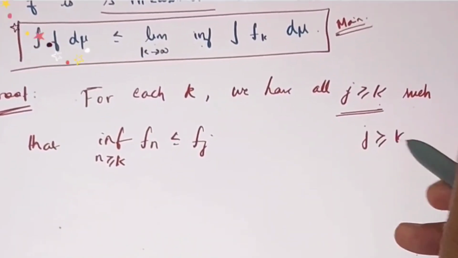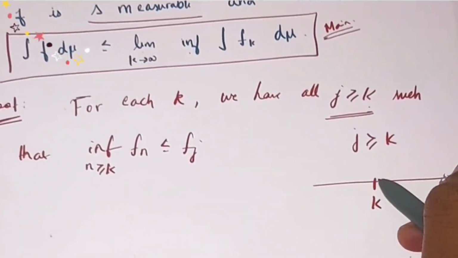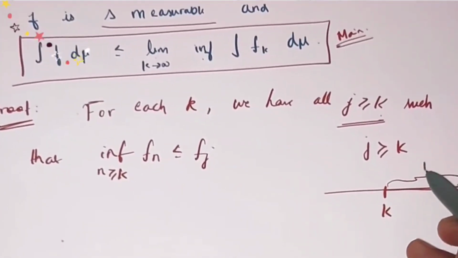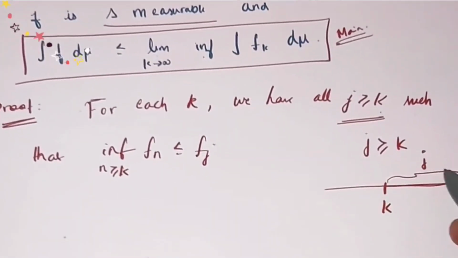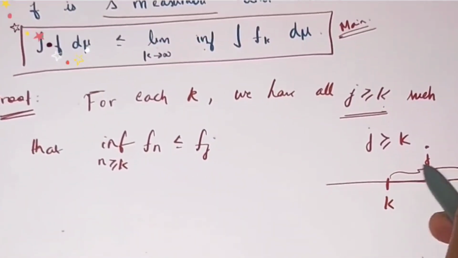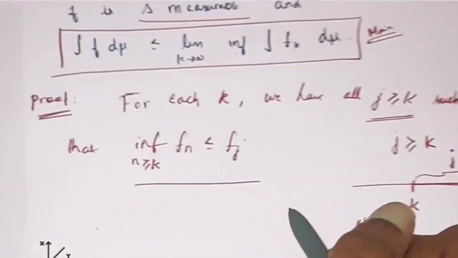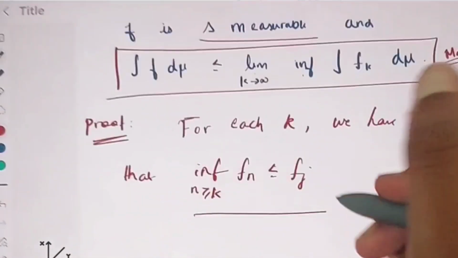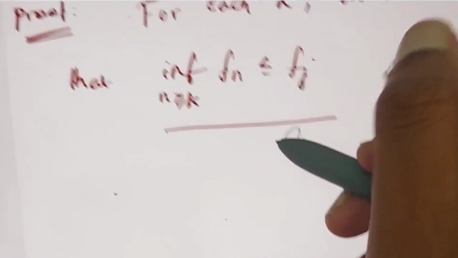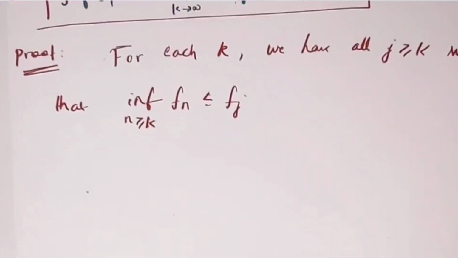j greater than or equal to k. So for each k, they are fixing some k. After this k, every value will be j, that is j for all j greater than or equal to k. So for all these values, we have this inequality. This inequality I will also explain. If you want to know what this inequality is, let's go with the basics. Let us see the proof.